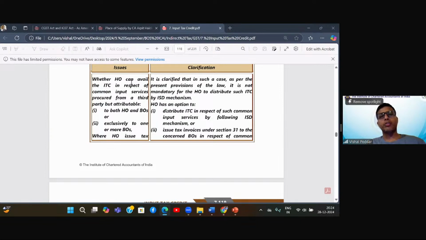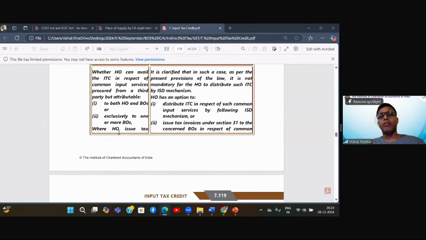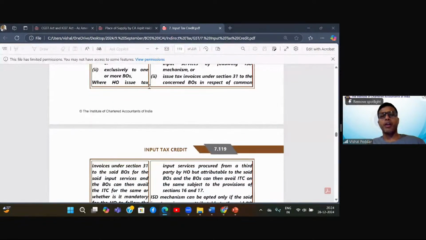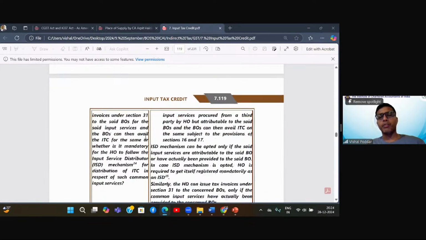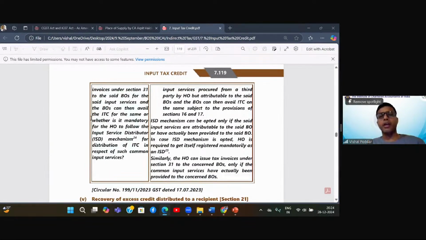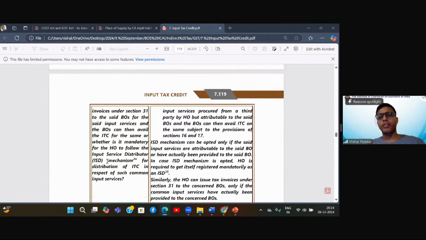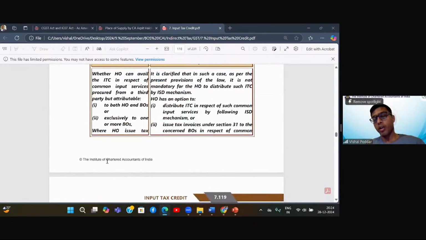So what is the issue? Whether head office can claim the ITC in respect of common input service procured from a third party, but attributable to both head office and branch office, or exclusively to one or more branch office, where head office issues tax invoice under section 31 to the said branch office for the said input service, and the branch can then avail the ITC for the same, or whether it is mandatory for HO to follow the ISD mechanism for distribution of ITC in respect of such common input service. Now, what is this question?